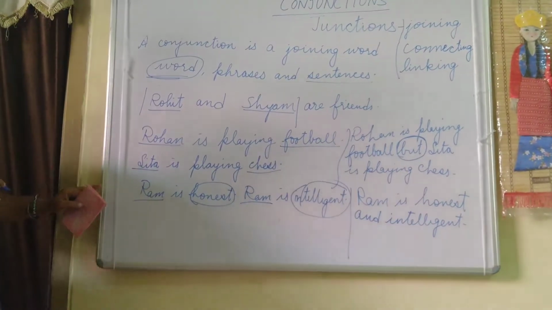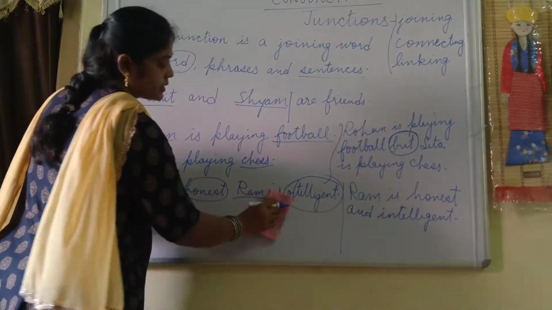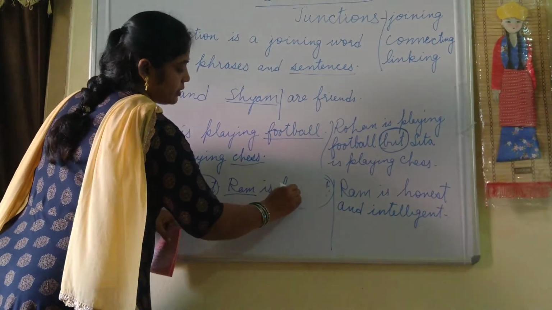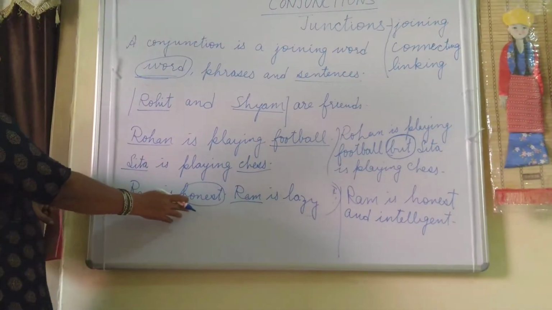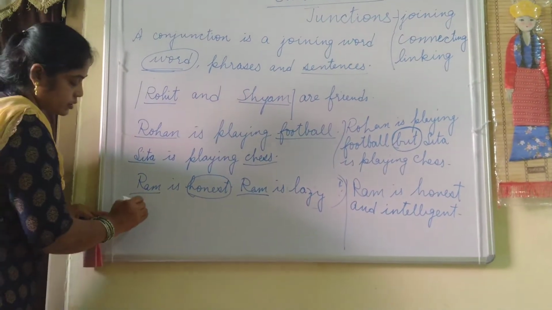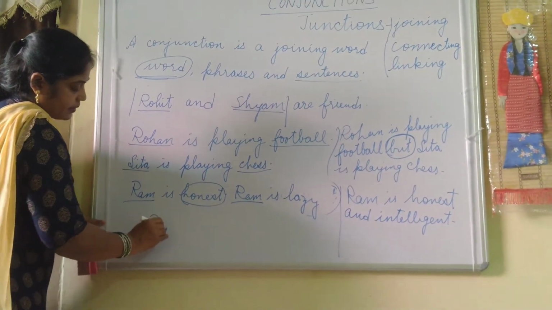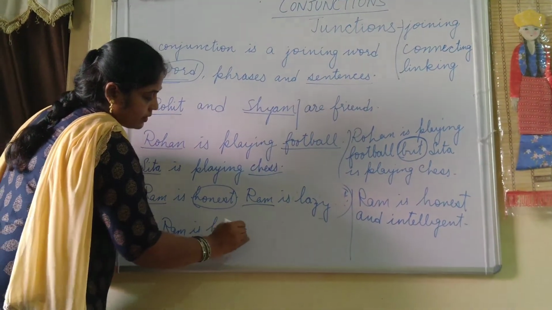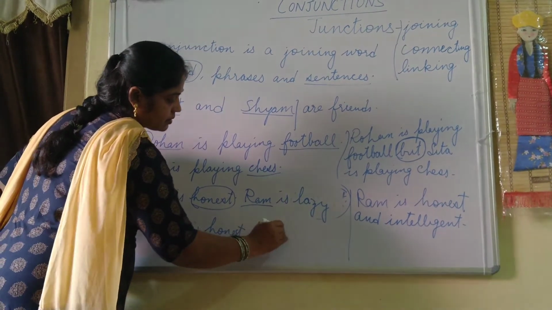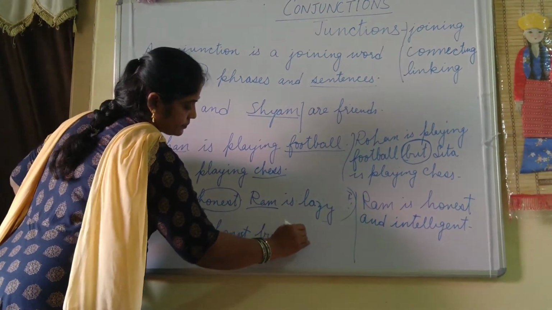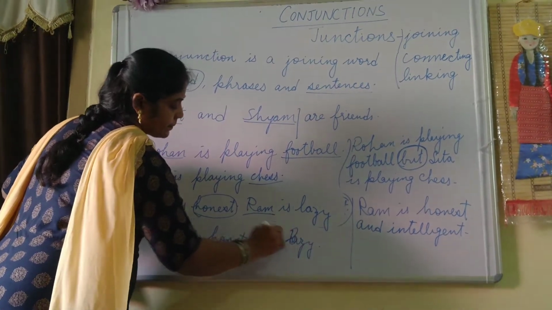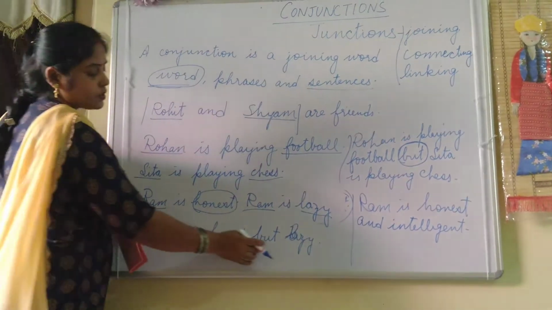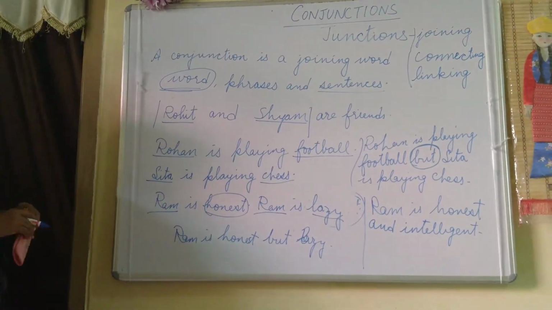Now this sentence we can change also. Ram is honest. Here we can write Ram is lazy. So here we are not going to use and. What will we use in this form? Ram is honest, वो ईमानदार है, लेकिन, but, lazy. वो ईमानदार है लेकिन क्या है, वो लेजी है. So Ram is honest but lazy. So these two we have seen.